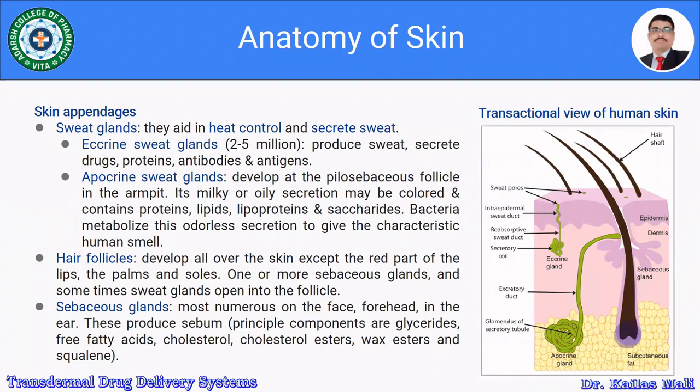Hair follicles develop all over the skin except the red part of the lips, palms, and soles. One or more sebaceous glands and sometimes the sweat glands open into the hair follicle.